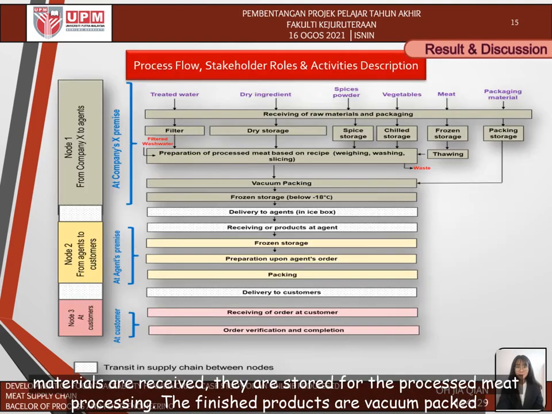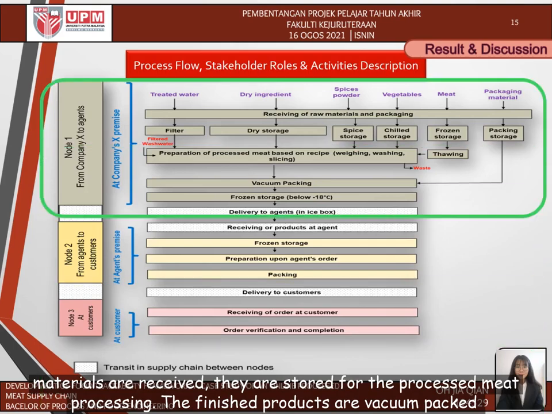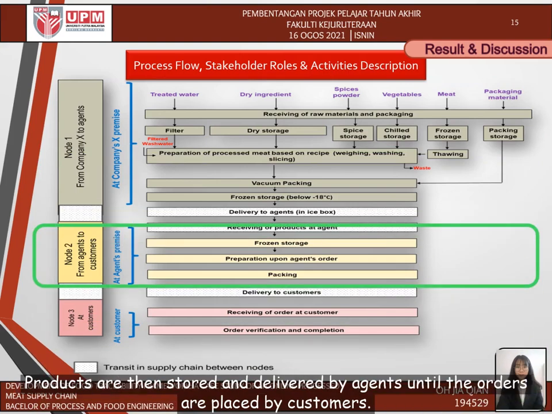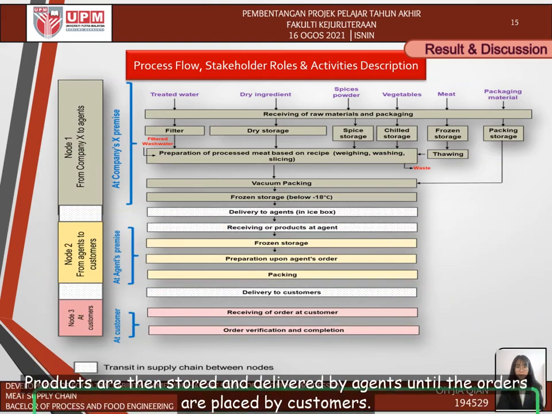After the raw materials are received, they are stored for the processed meat processing. The finished products are vacuum packed and stored frozen at -18 degrees Celsius. The products are delivered by company X to the agents after the order is received. Products are then stored and delivered by agents until the orders are placed by customers.